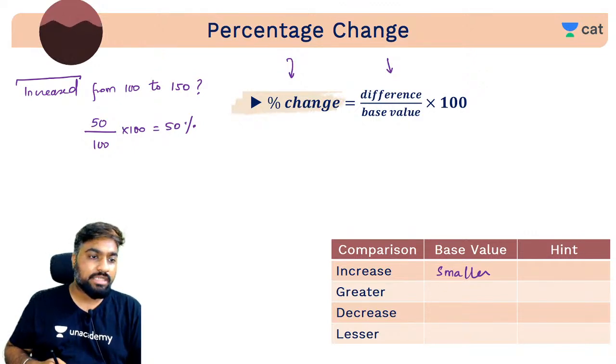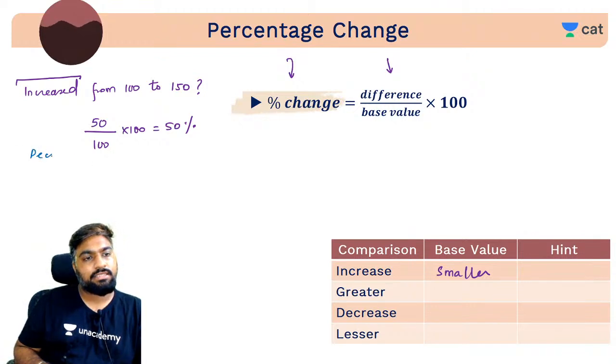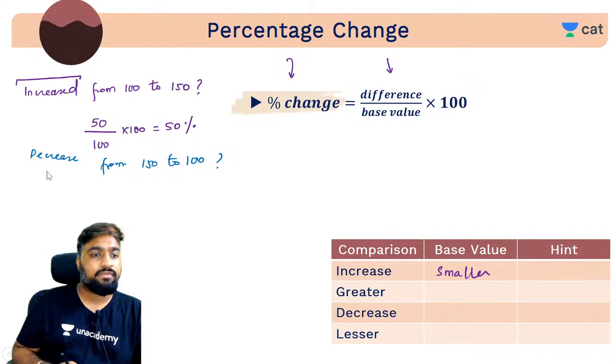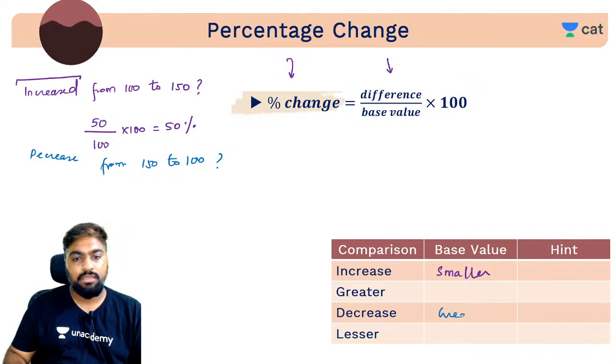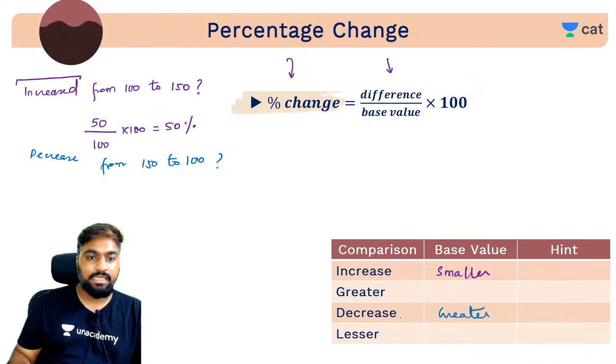If they ask for decrease, be like how much is the decrease from 150 to 100. Yes, decrease from 150 to 100. तो क्या करोगे? In decrease you always keep the greater value in the denominator. Difference क्या है 150 और 100 का? 50.